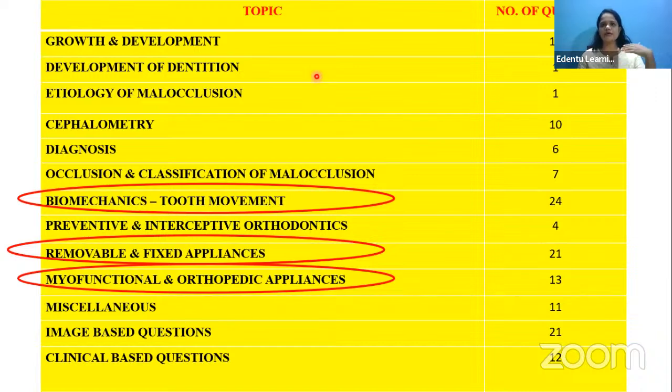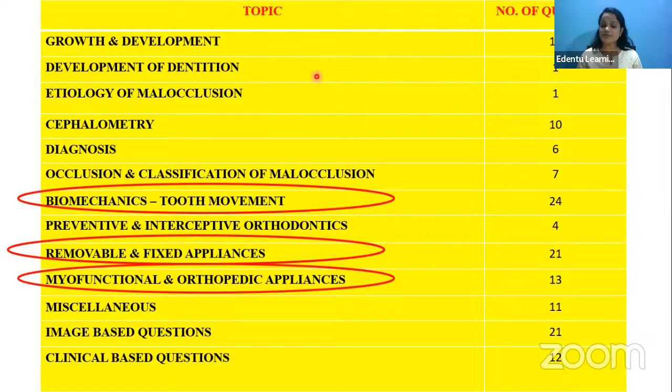While studying the disease itself, you should study the treatment planning also, so that all those chapters will be covered equally and on a broad base. So while studying about the disease, study about the treatment planning also. Like while you are studying class 1 malocclusion or class 2 malocclusion, look for what the treatment options are for that also. When you are studying about crossbite, look for the treatment option for that also. That will help you to cover a large topic very easily.